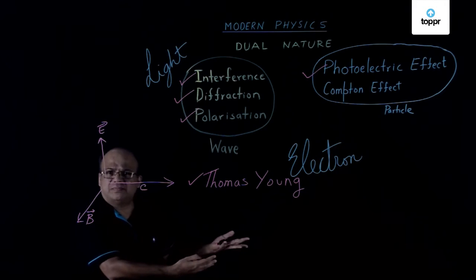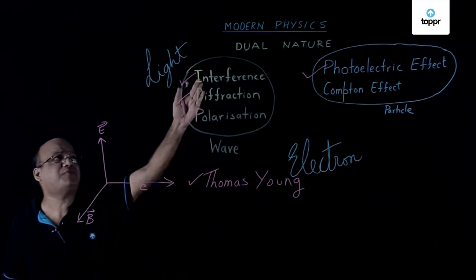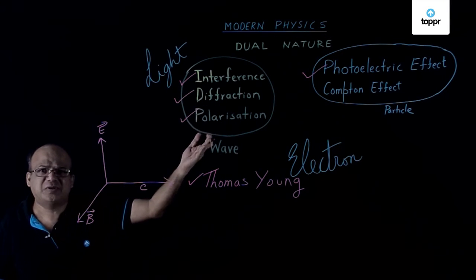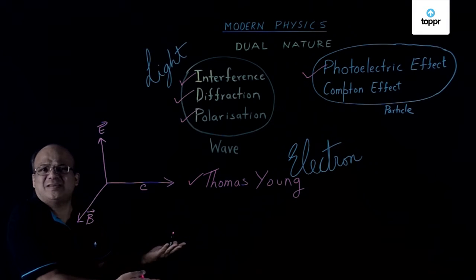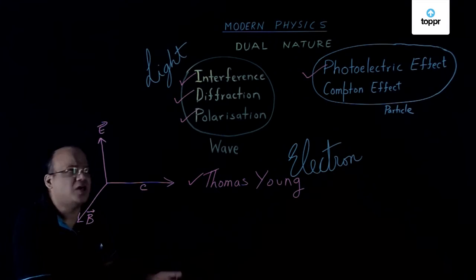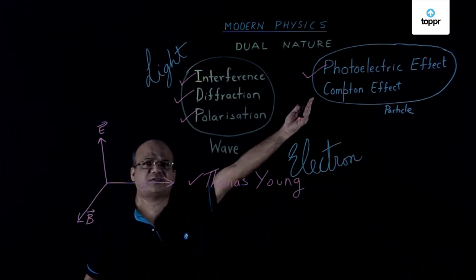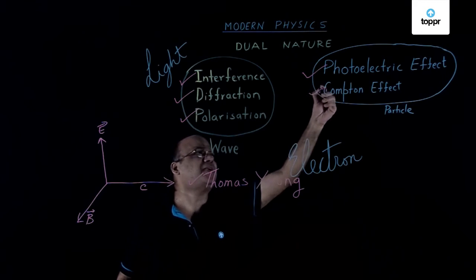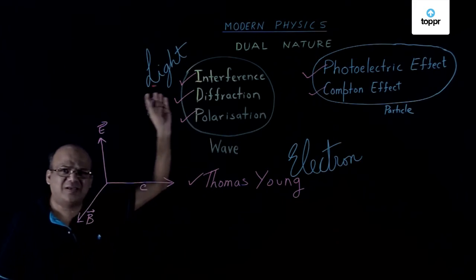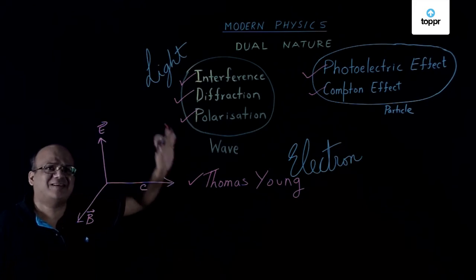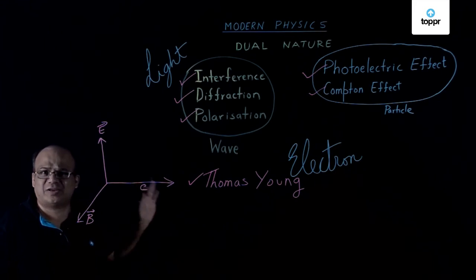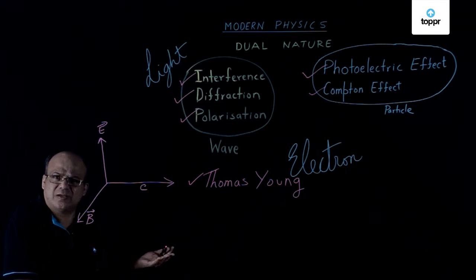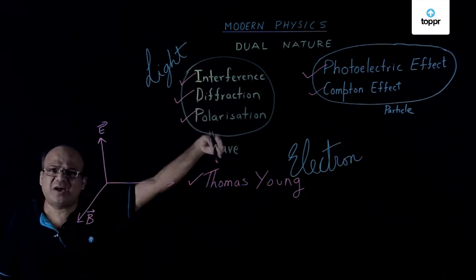Now we have a problem. We do experiments on interference, diffraction, polarization. We get convinced that light is a wave. We do experiments on photoelectric effect, Compton effect. We get convinced that light is a particle. Compton effect is one more experiment that establishes the particle nature of light. Now what is light? How can light be both a wave as well as a particle?